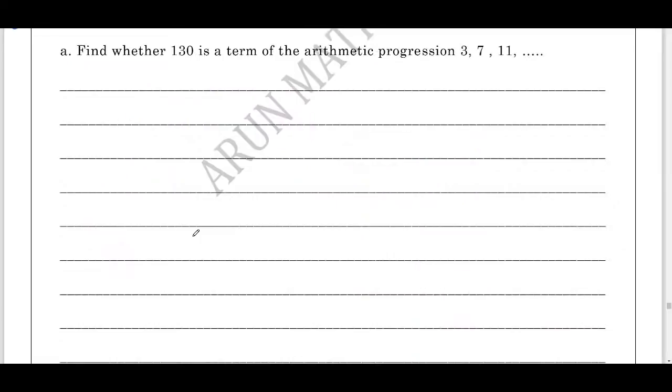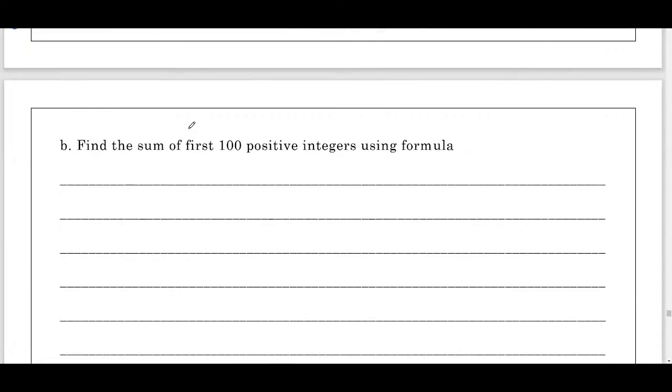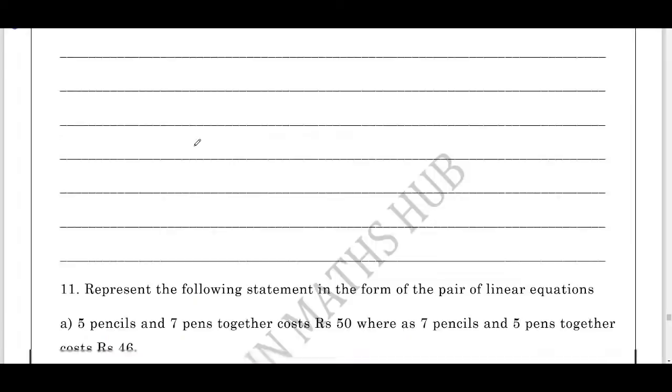Find whether 130 is a term of the arithmetic progression. This can be solved by using the a_n formula. Take 130 as the nth term, and if you get n as a whole number, that means it is a term, otherwise it is not a term. You can try it. Find the sum of the first 100 positive integers using the formula. Student, this is a 1 mark question. I already have posted the video solving all the complete 1 mark questions. You can check out and learn the 1 mark questions.